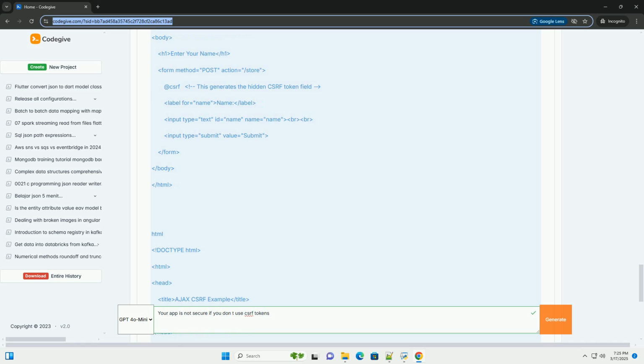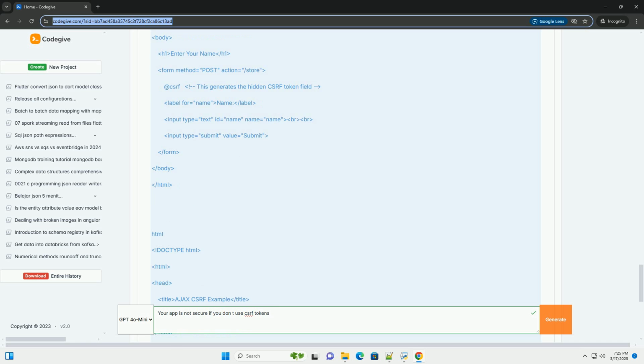Middleware: Laravel uses middleware to handle CSRF protection. The VerifyCsrfToken middleware intercepts incoming requests and checks for a valid CSRF token. The @csrf Blade directive: in your Blade templates, you use the @csrf directive inside forms to generate the hidden CSRF token field.